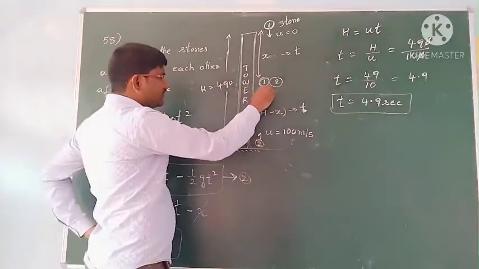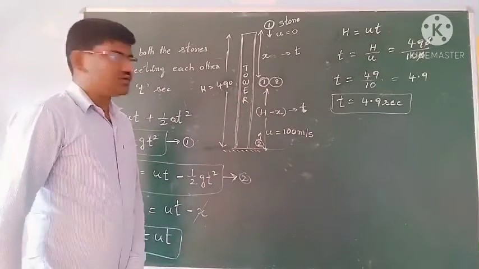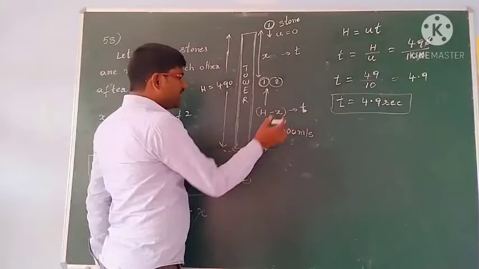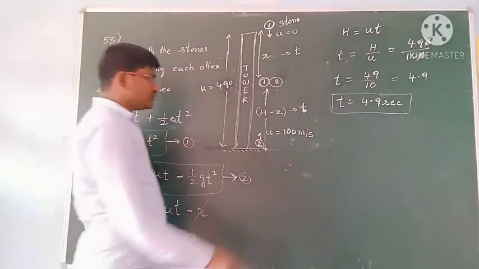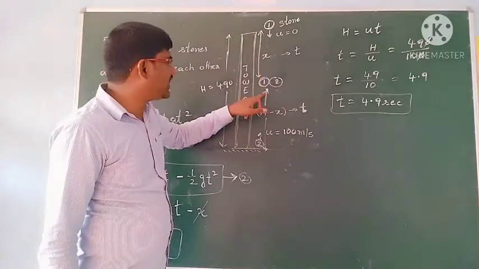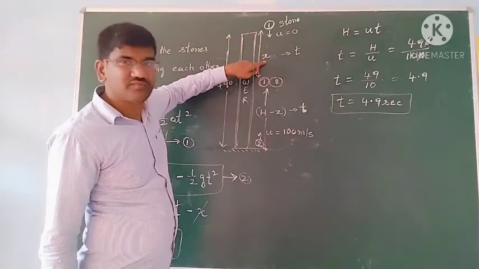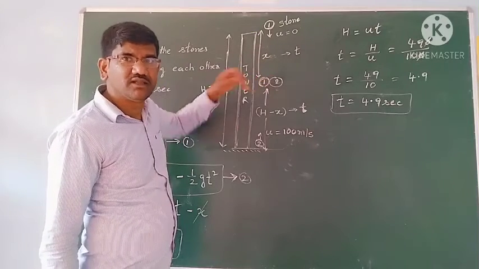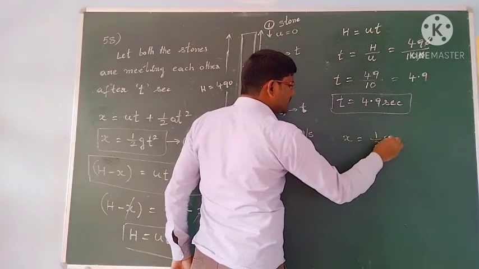To know this height, h − x, we have to know x first. x = ½gt². They may also ask at what depth below the top of the tower they are hitting each other; that is x meters below the top of the tower. This x value we can find: x = ½gt².